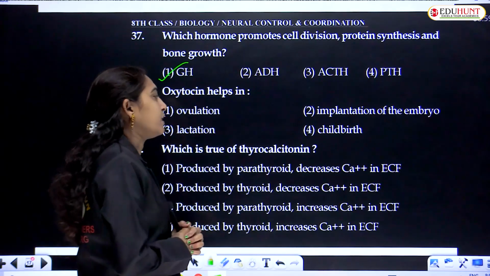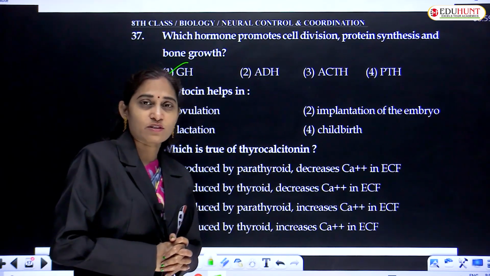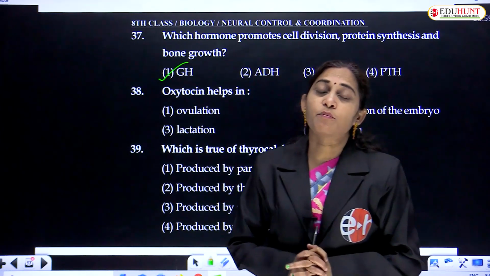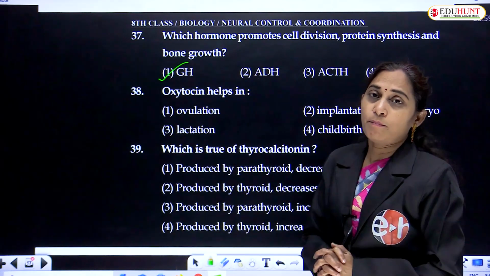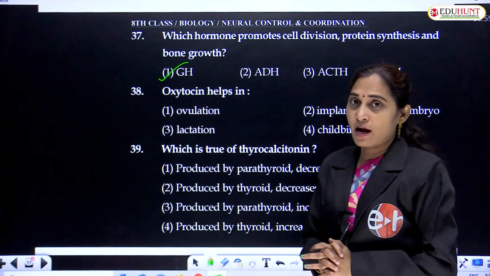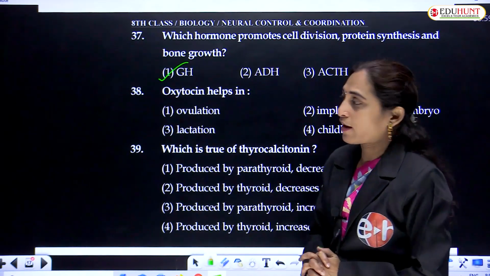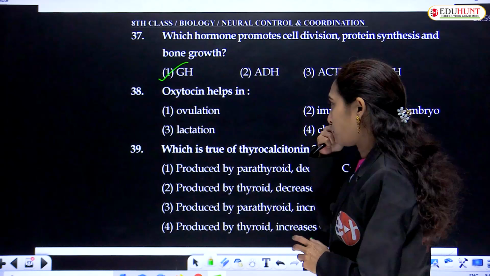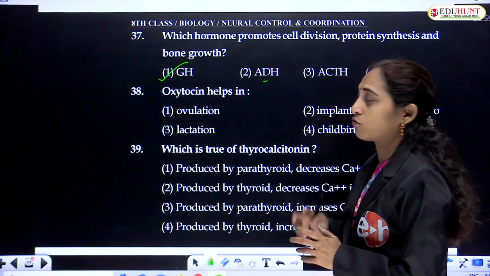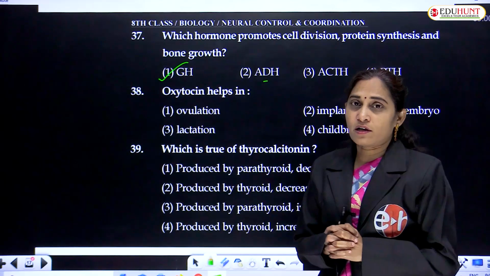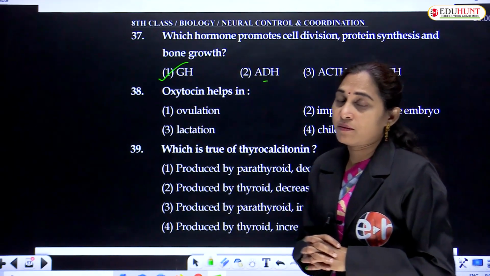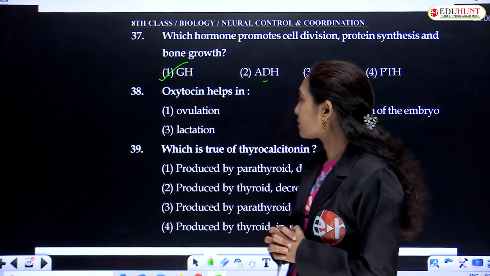Oxytocin and vasopressin are the two hormones released by the posterior pituitary, which we also call the neurohypophysis. Vasopressin is antidiuretic hormone, and oxytocin is somewhat related to milk secretion in lactating mothers.